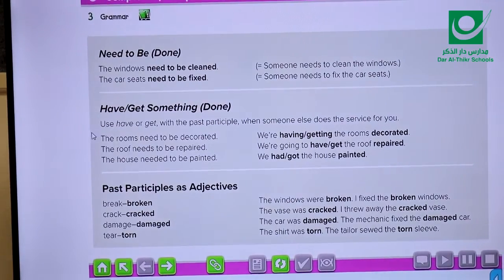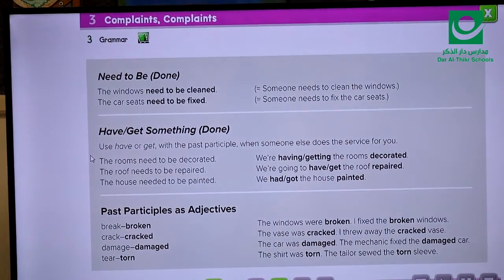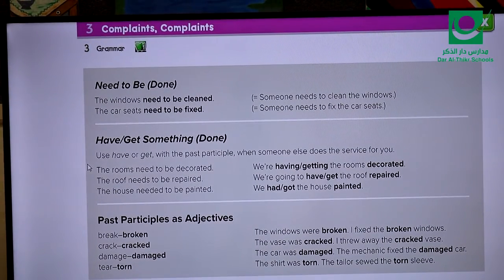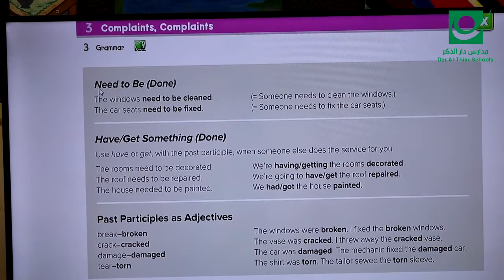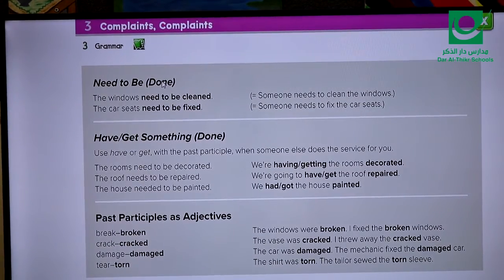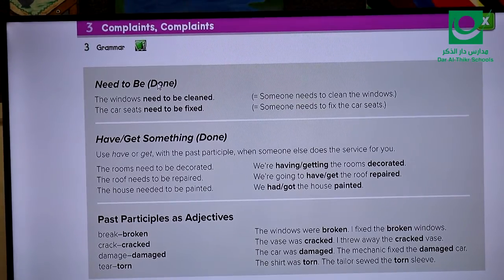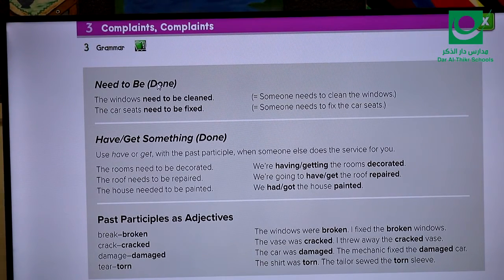Today we have some expressions that are very important. They are very similar to the passive, if you still remember the passive. The first one here is need to be done. The word done here refers to verb 3. In some situations, when you need someone to help you do something else, we can use this expression, need to be done. For example, I said, the windows need to be cleaned.